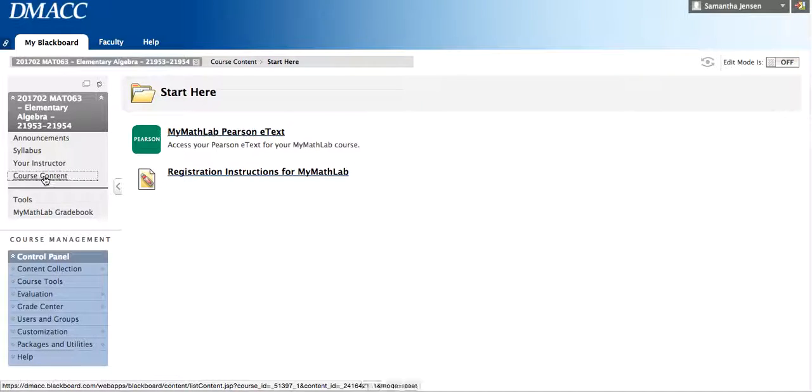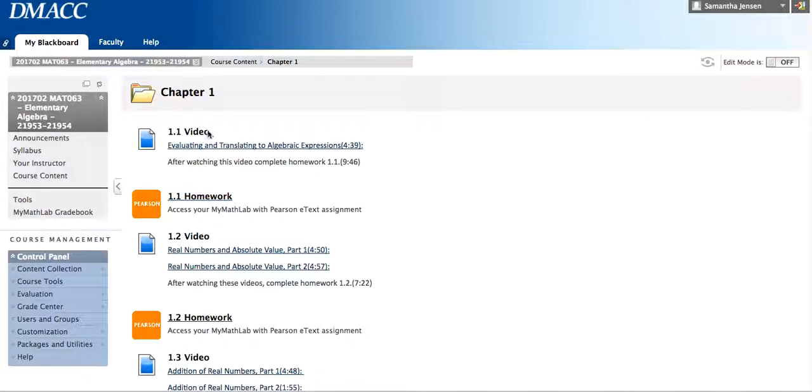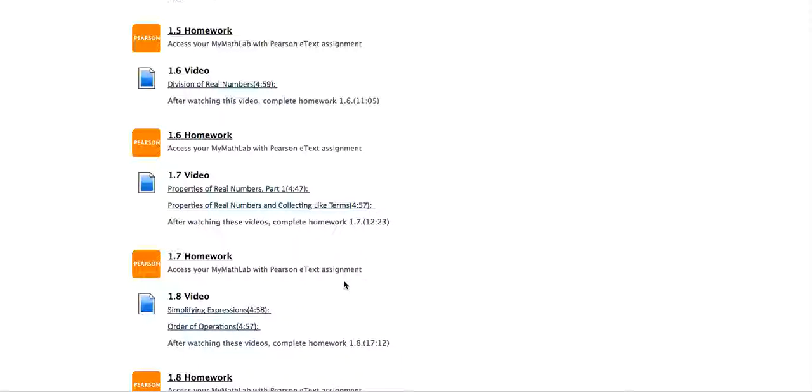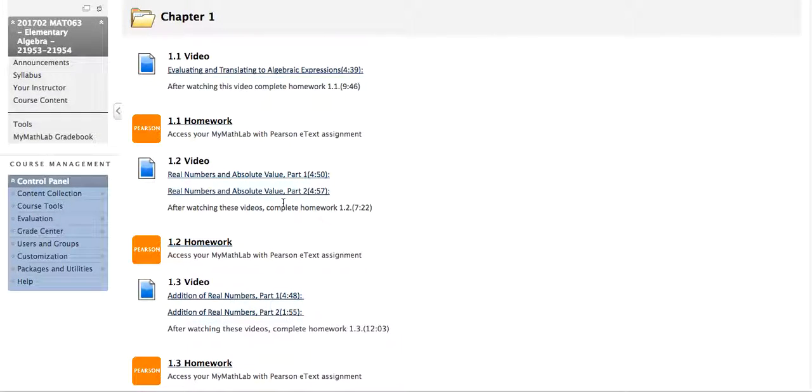So let's go to Course Content and click on Chapter 1. You'll see that in Chapter 1, there's a video for Section 1.1 and then homework for 1.1, and then a video for 1.2, and then homework for 1.2, and so on, all the way down to all 8 sections. At the end, you'll have a quiz that you'll click on, and these links will take you directly to My Math Lab. You'll notice over here on the right that in the parentheses, it tells you the length of the video. So this first video is 4 minutes and 39 seconds long.